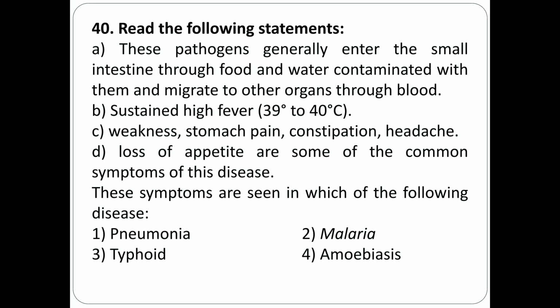Statement C, weakness, stomach pain, constipation, headache. Statement D, loss of appetite are some of the common symptoms of the disease. These symptoms are seen in which of the following diseases? First option, pneumonia. Second option, malaria. Third option, typhoid. Fourth option, amoebiasis. The correct answer is option 3, typhoid.